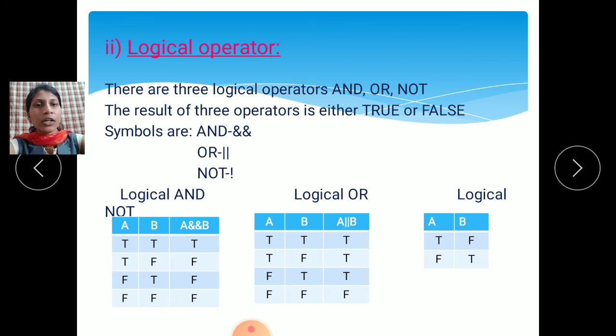Then logical not. Logical not means what? If the condition is true, then it is false. If the condition is false, then it is true. Means if it is true, then it is false; if it is false, then it is true. This is called logical not. This is the logical operator.